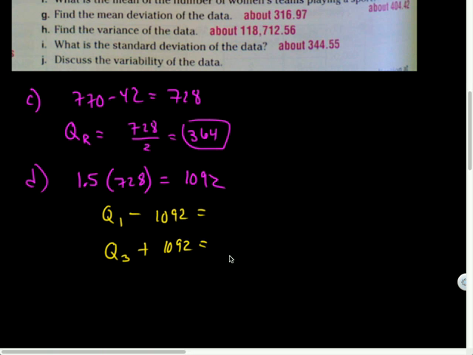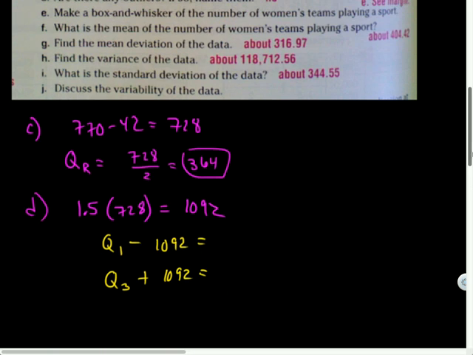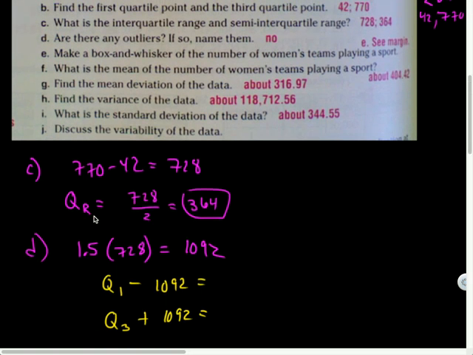All right. So let's see, I think I've got those written up here. Well, actually, there they are right there as well. So let's see, 42 minus 1092. Settle down there, friend. Negative 1050. So there's not going to be that, because you can't have that number of women's sports teams. Right? You can't have a negative number. So the interquartile range is IQR, and the semi-interquartile range is where you take the interquartile range and divide by 2.